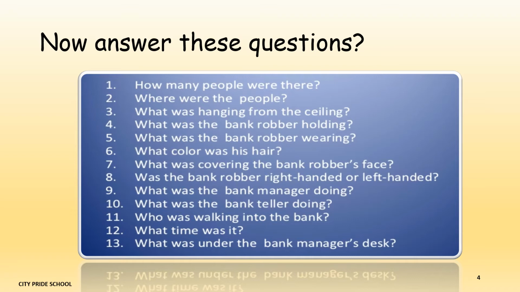What was the bank robber wearing? The bank robber was wearing a jacket with a hood. What color was his hair? His hair was blonde. What was covering the bank robber's face? A red scarf was covering the bank robber's face. What was the bank robber, right-handed or left-handed? The bank robber was left-handed.